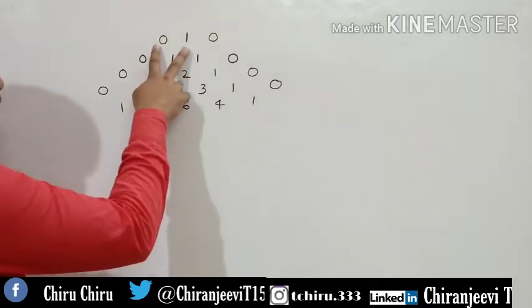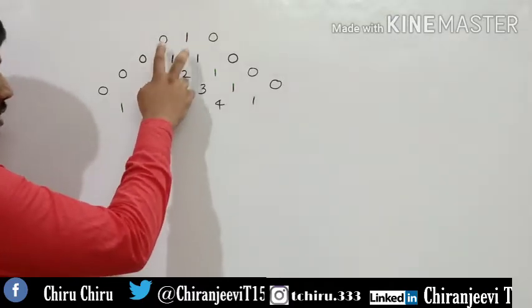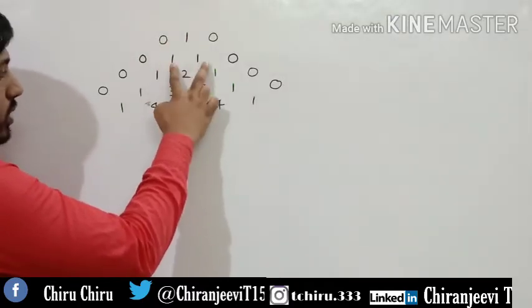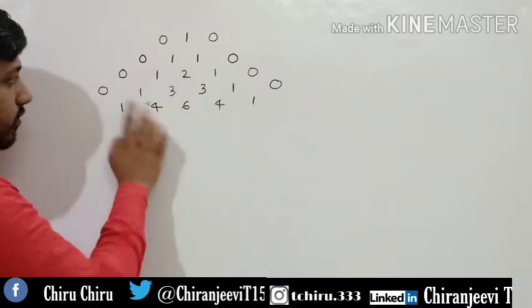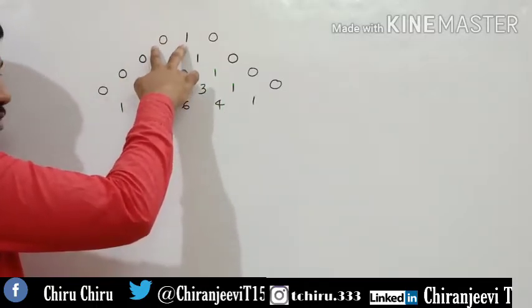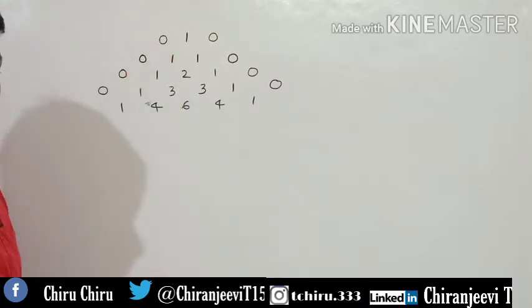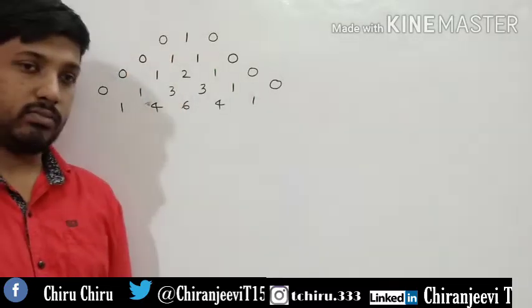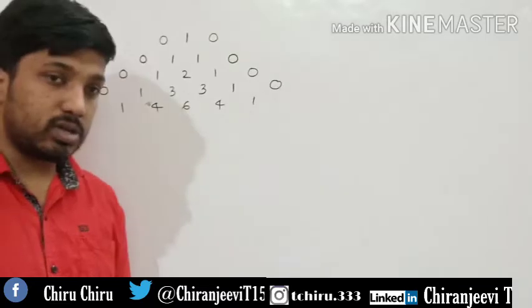Just adding the upper two numbers gives us this number. So 0 plus 1, 1, 1 plus 1, 2, 3 plus 3, 6, 1 plus 3, 4. So just adding the upper two numbers gives the lower number. So this is Pascal's triangle. This way we are going to construct the Pascal's triangle.